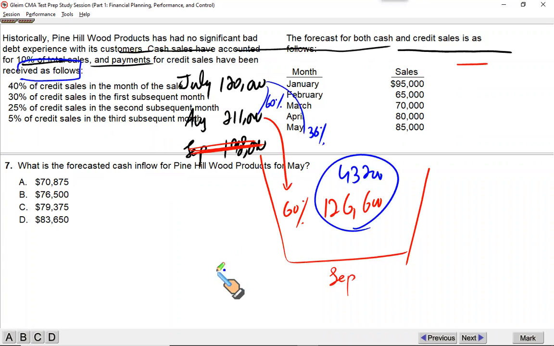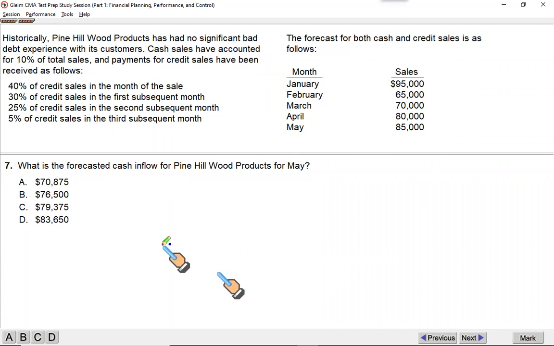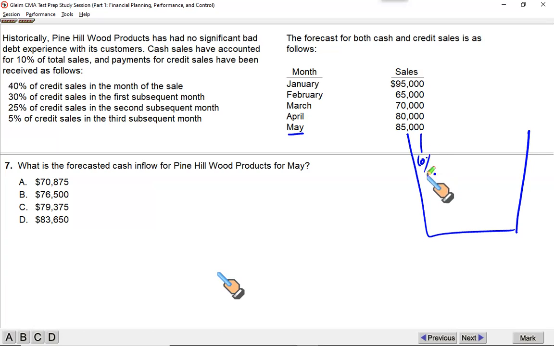What you're going to do, you are going to write up a bucket like this and just collect cash coming from the previous months into the month of May. Now, first of all, what you sell in May, $85,000, 10% of this is the cash sale which is collected immediately, $8,500. This is the cash sales in May collected within May.